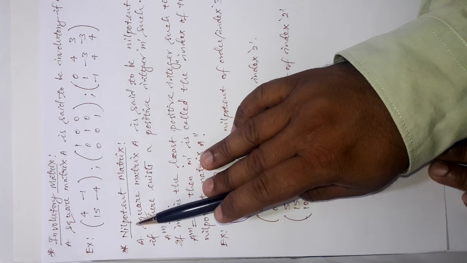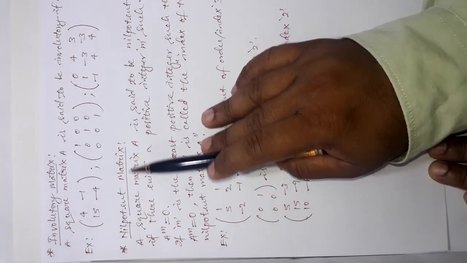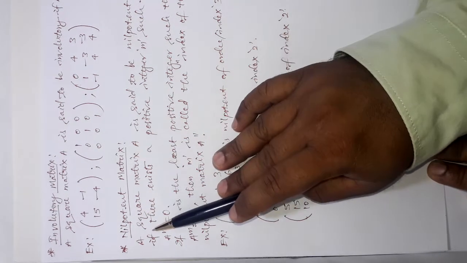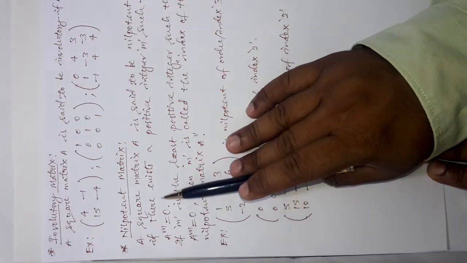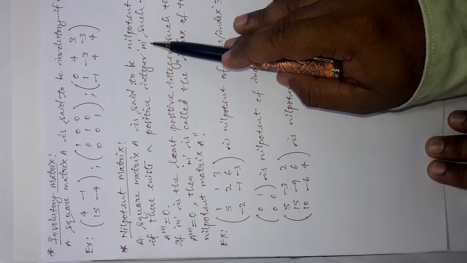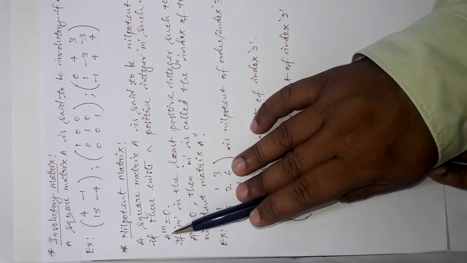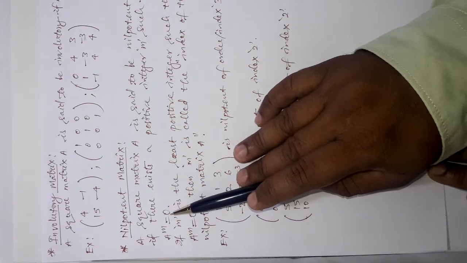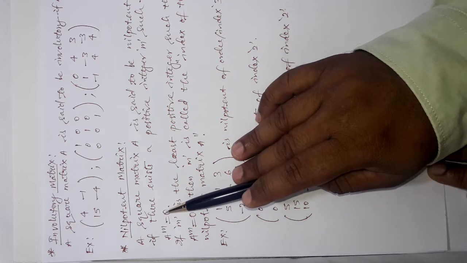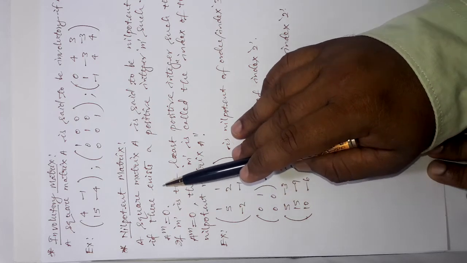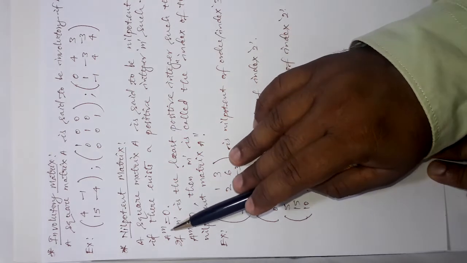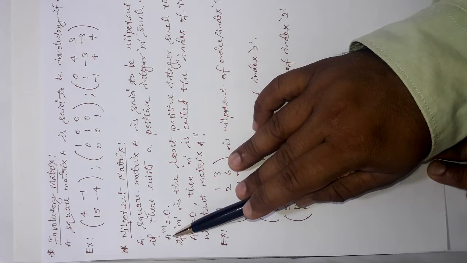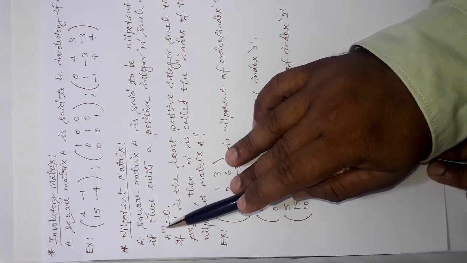Now, friends, come to the fourth category of special matrix, that is the nilpotent matrix. A square matrix A is said to be a nilpotent matrix if there exists a positive integer m such that A to the power m is equal to O. O means the 0 matrix. This says that, say we have a square matrix and we are multiplying that matrix with itself again and again up to m times.